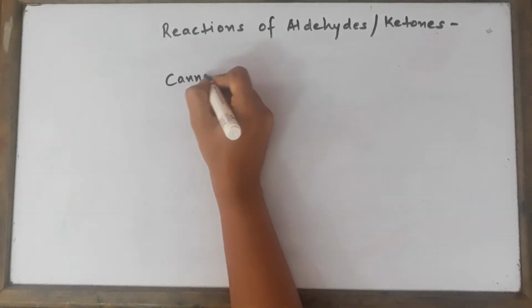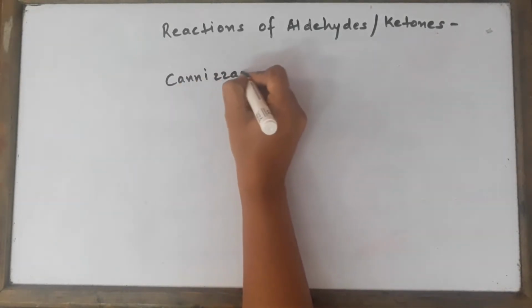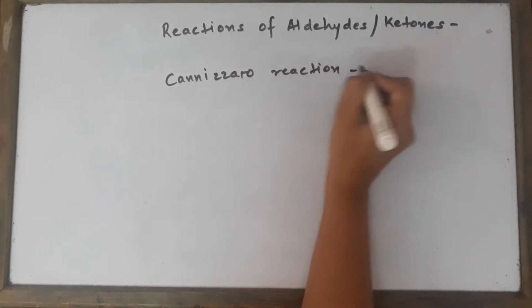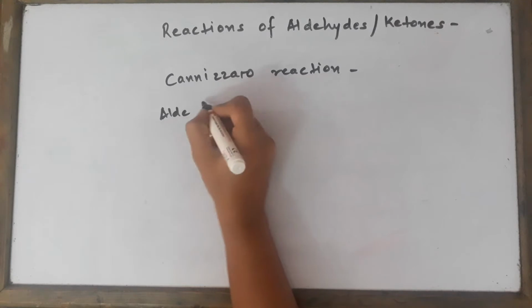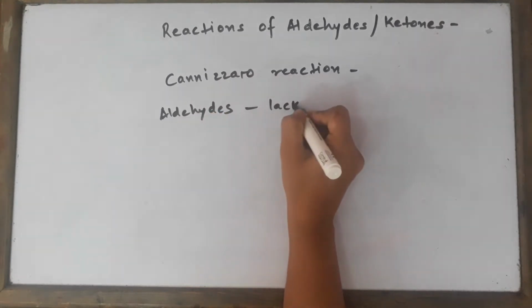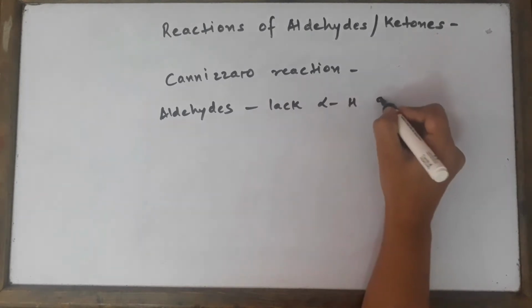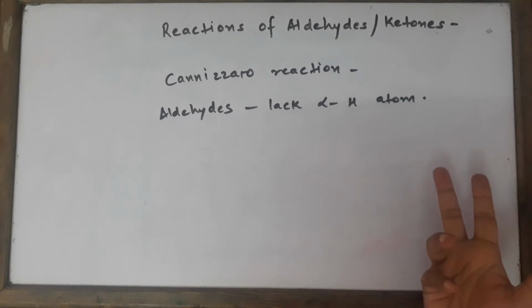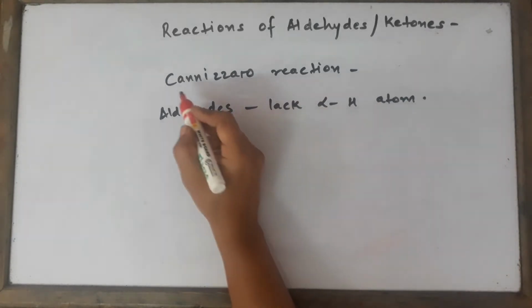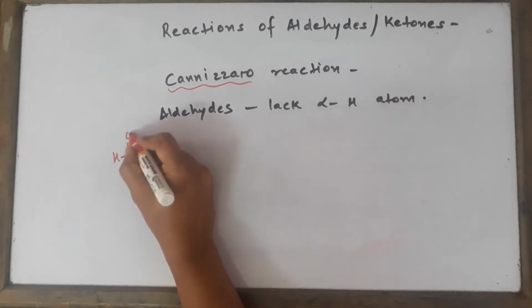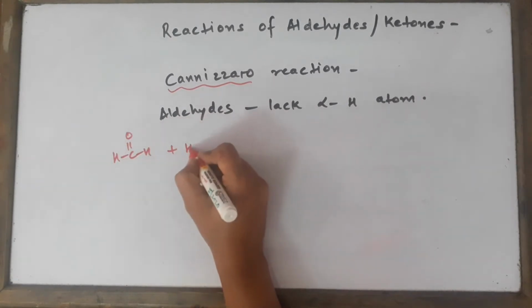The next reaction which we're going to see is the Cannizzaro reaction, which is shown only by those aldehydes which do not have alpha hydrogen atoms. So this is a very simple short note kind of question, or a 1 mark or 2 marks question, which can be asked. Those aldehydes which do not have alpha hydrogen atom will be undergoing such reactions. You have to just learn the reaction.